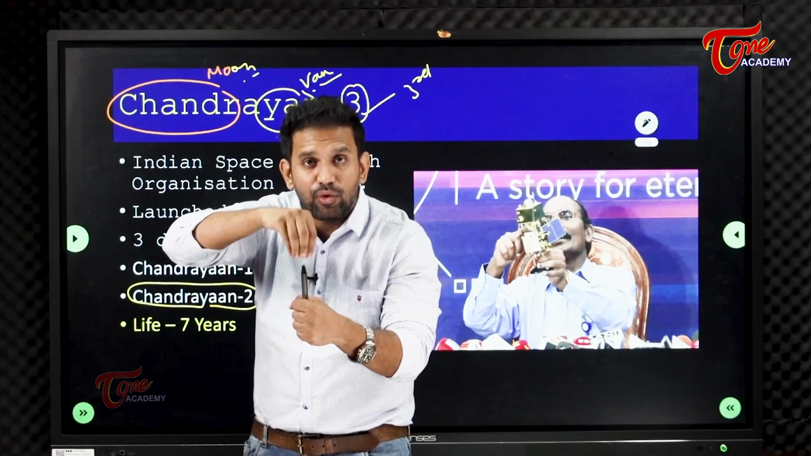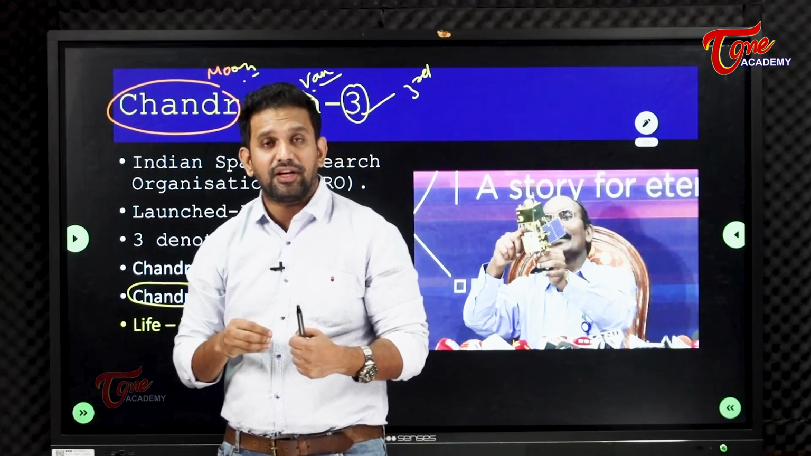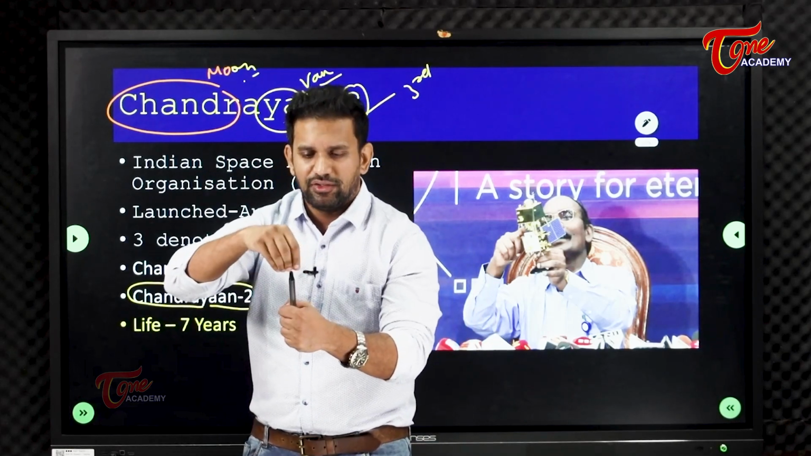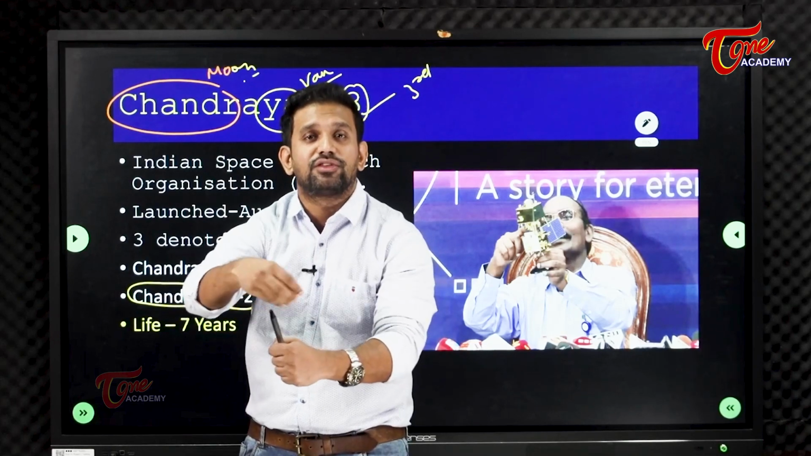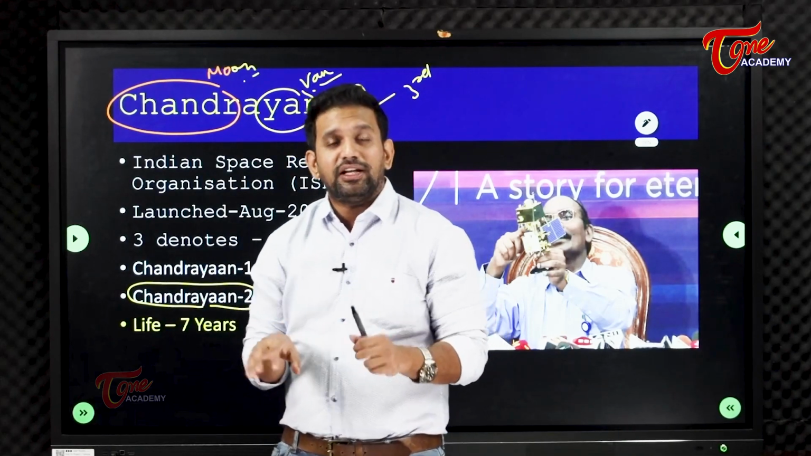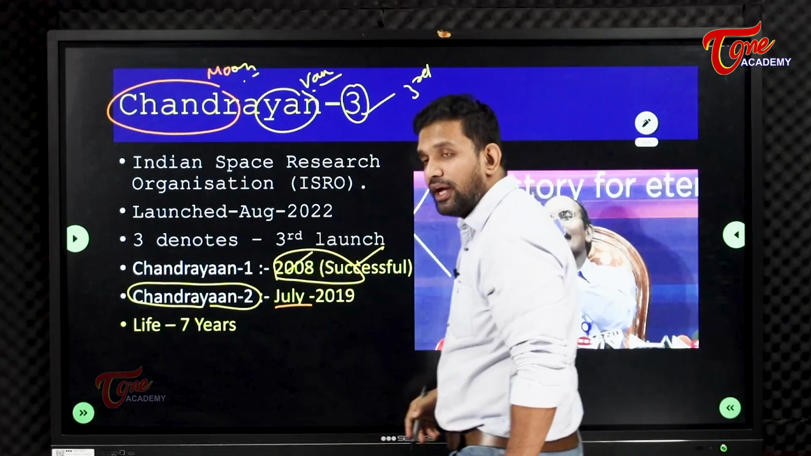The lander has small laboratories, minimum function laboratories. So it will see what the chemical composition of the soil is, whether nitrogen is there or not, whether phosphorus is there or not, and so on. So basically, that was the objective of Chandrayaan 2, which was launched in July 2019.